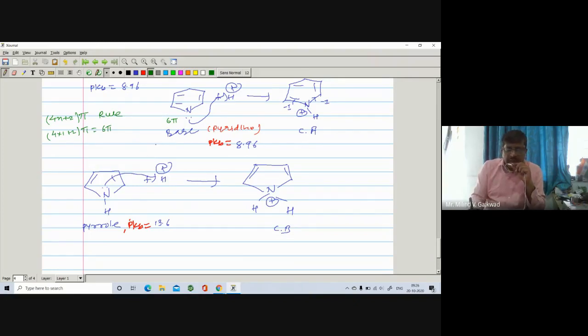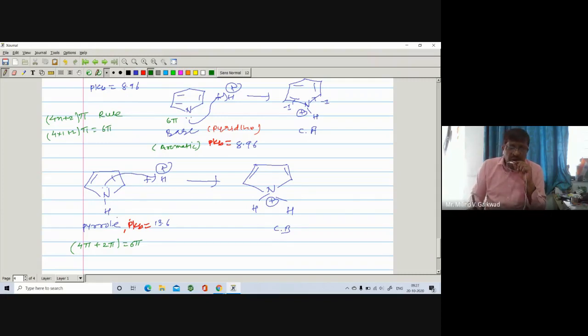So this pyridine is aromatic and more stable. And in pyrrole, if you see, 2 plus 2 is 4 pi, plus 2 pi from this lone pair, so in total there are 6 pi. This means the lone pair on the nitrogen in pyrrole is involved in delocalization, and it is aromatic in nature.